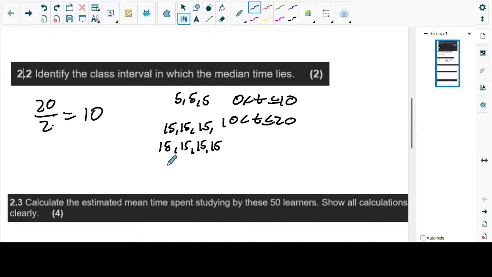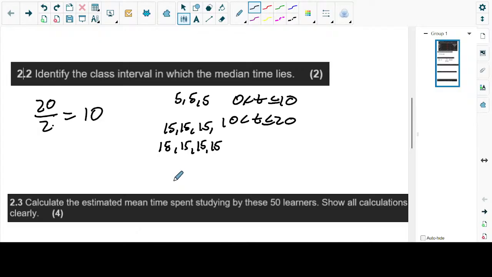Now remember, we just got to where we're supposed to get our median. Our median is supposed to be in position number 10. How did we get that? I said, check the number of data that we have. You said you have 20 data. And then I said, take this and divide it by 2. In a class interval, that's how we do it. We don't have the n+1 when we're dealing with grouped data.